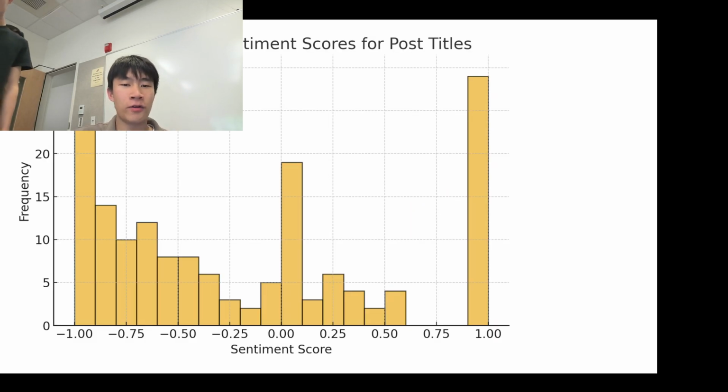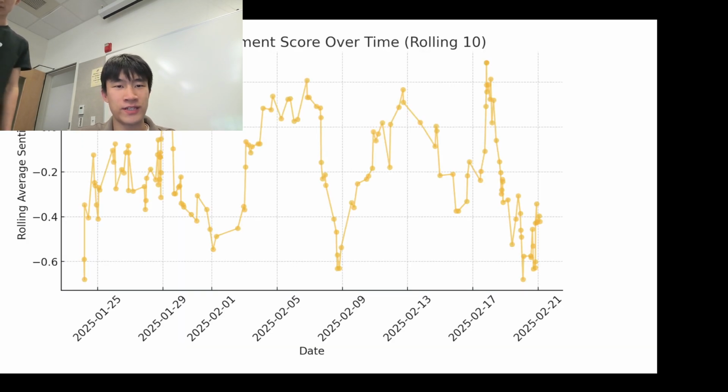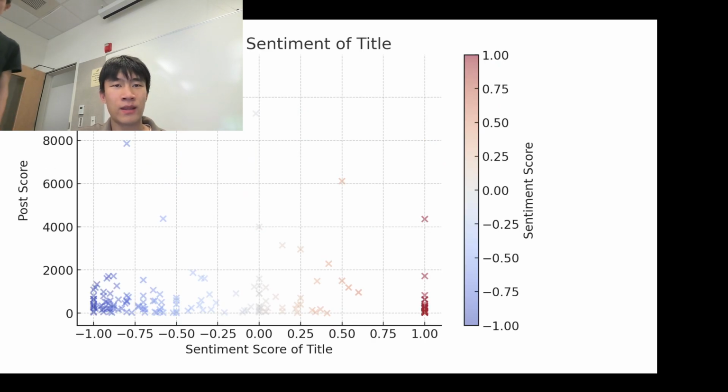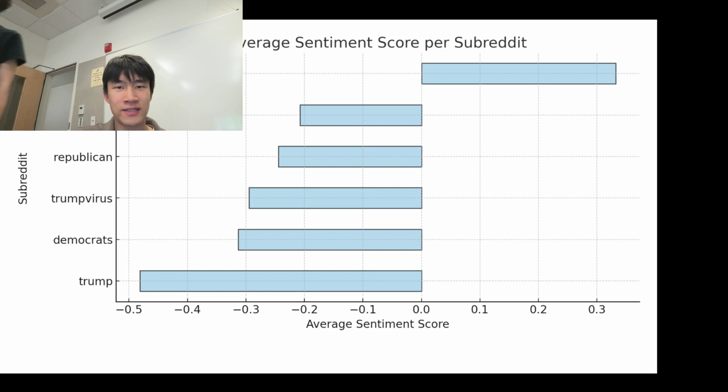And here are our results. As you can see, a lot of posts have negative sentiment scores. As Trump went into office, the sentiment was very low at first, then it jumps up and down, up and down, based on what policy he signed that day. The post score is roughly the same across all sentiment, and for some reason economic has an averagely high sentiment score, while all others are very negative. This shows that public sentiment is negative on Reddit.